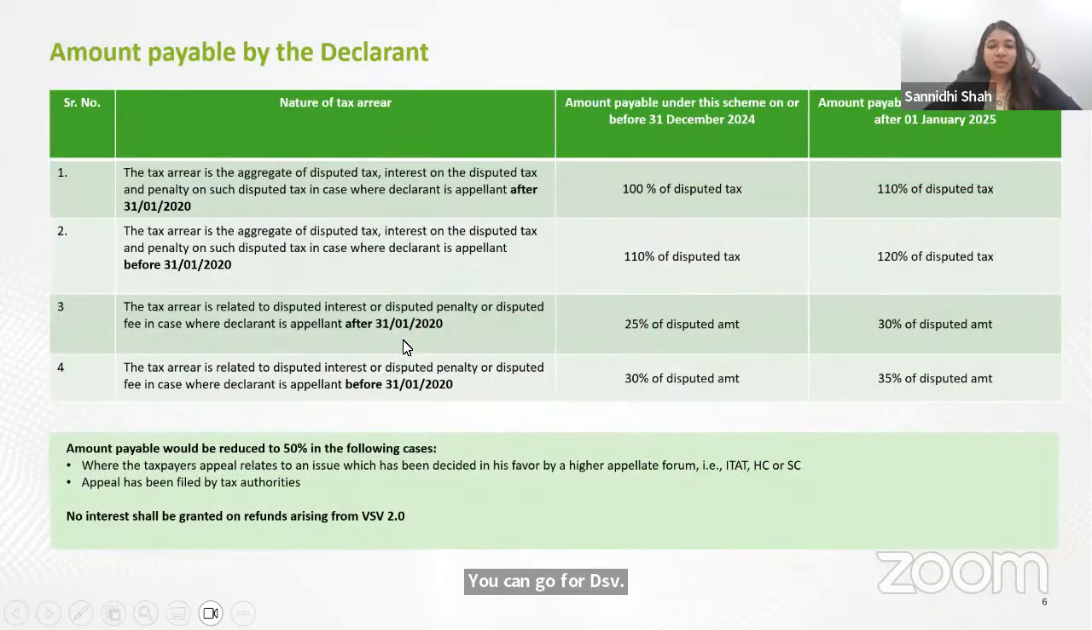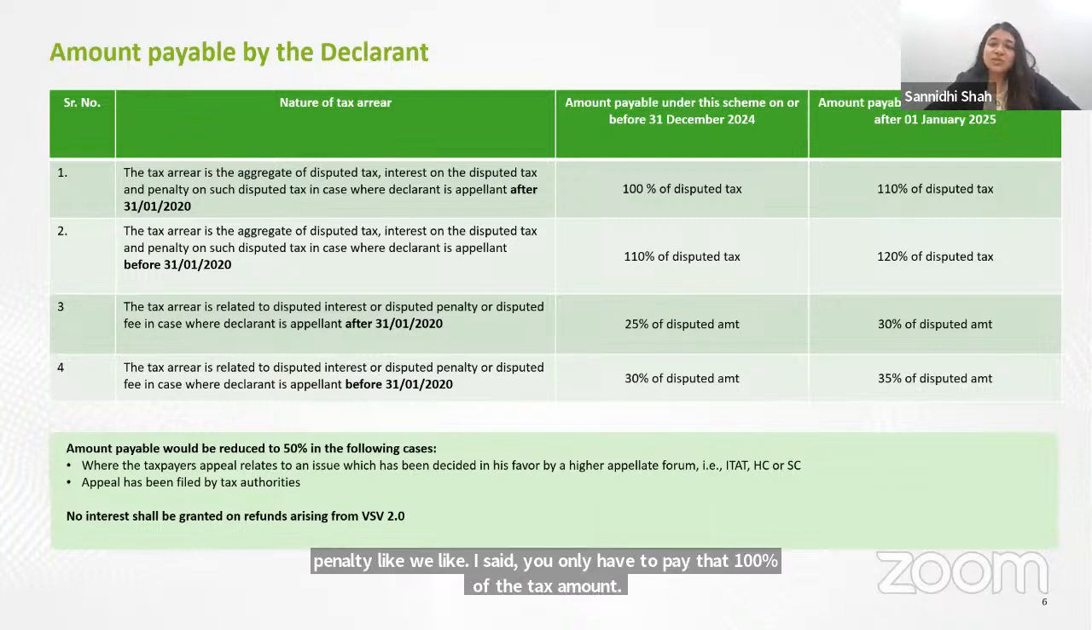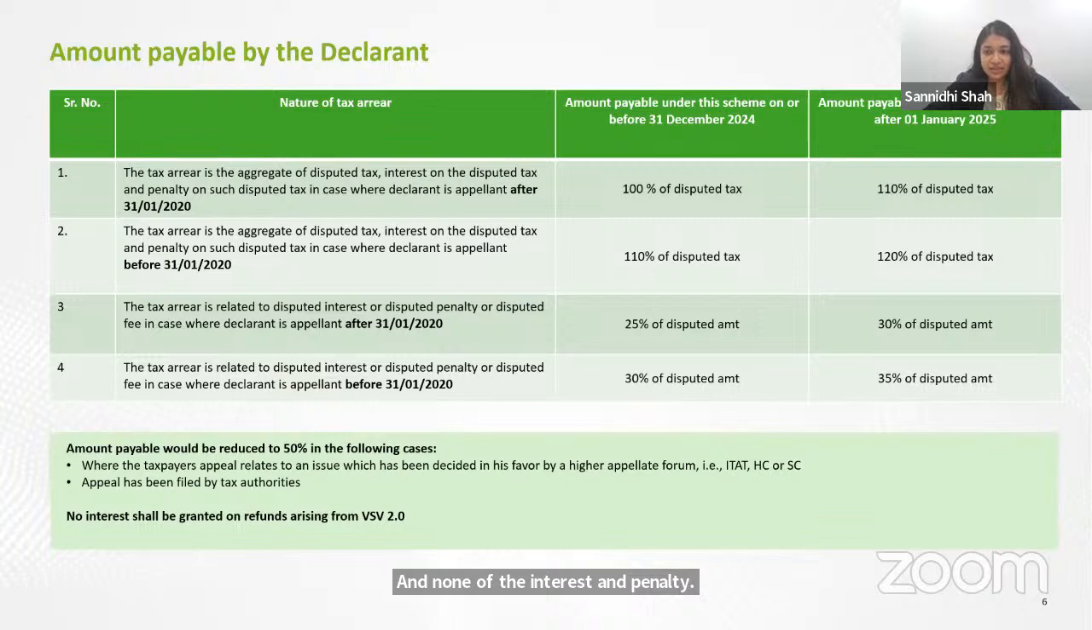The government has also come up with a fixed amount of tax that you are required to pay under the VSV scheme. If your disputed amount is with respect to tax, interest, and penalty, like I said, you only have to pay 100% of the tax amount and none of the interest and penalty. If the dispute is only with respect to interest and penalty, then you only have to pay 25% of the disputed amount and the balance 75% is waived off.